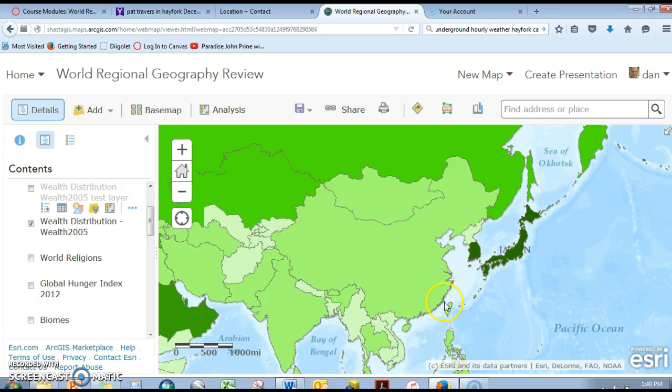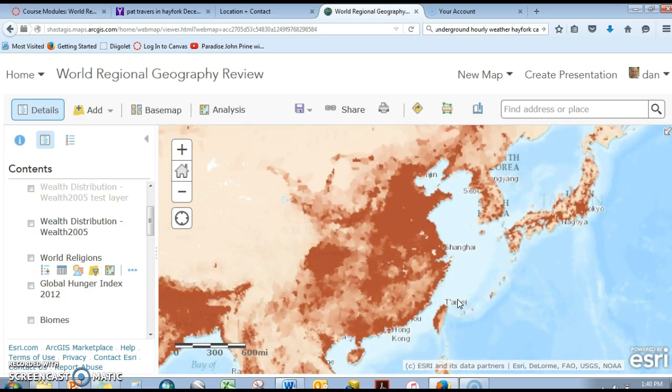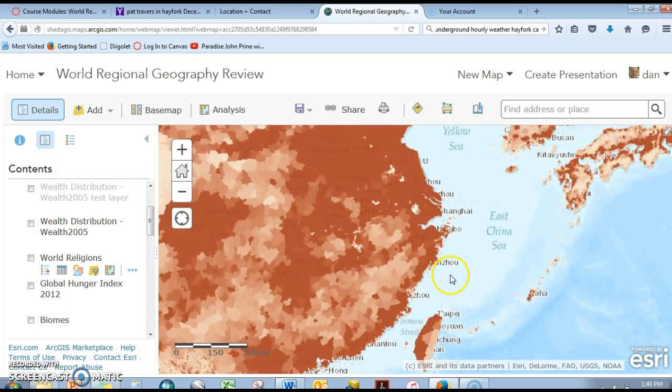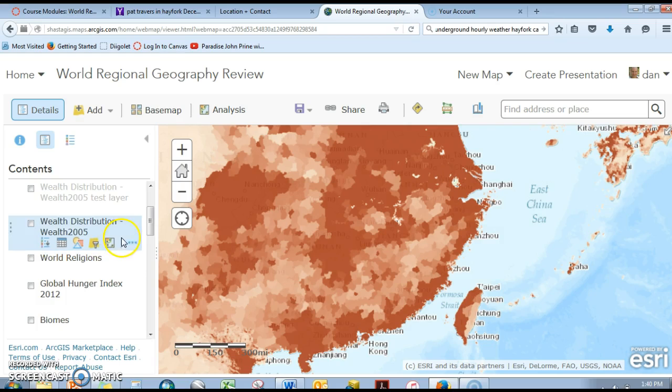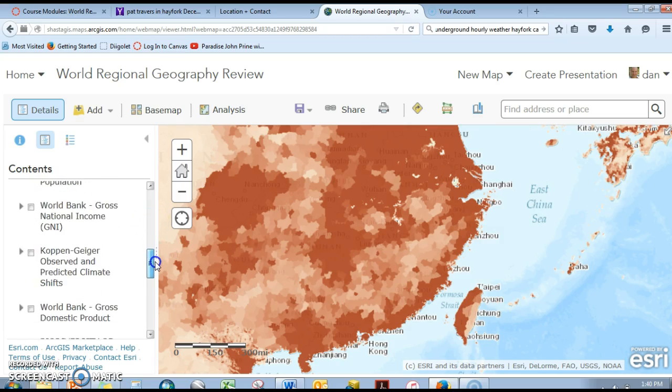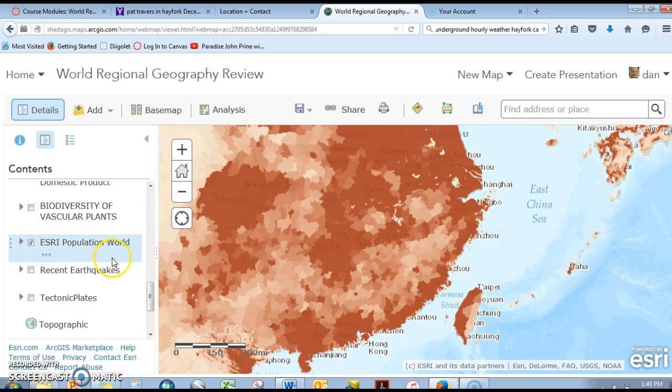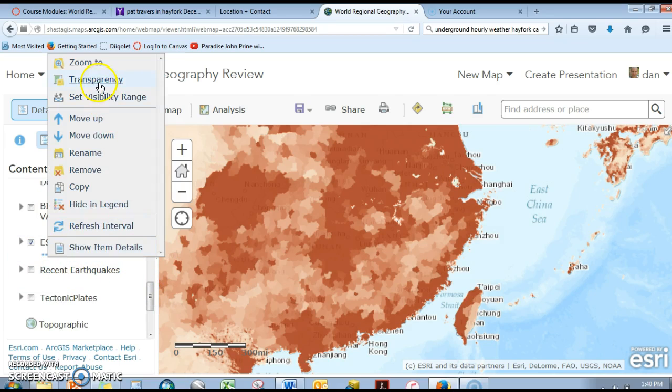has industrialized very rapidly, that we've seen this tremendous migration from the rural interior to the coastal cities, and these include the special economic zones. Let's see if I can get our view here so we can look at.